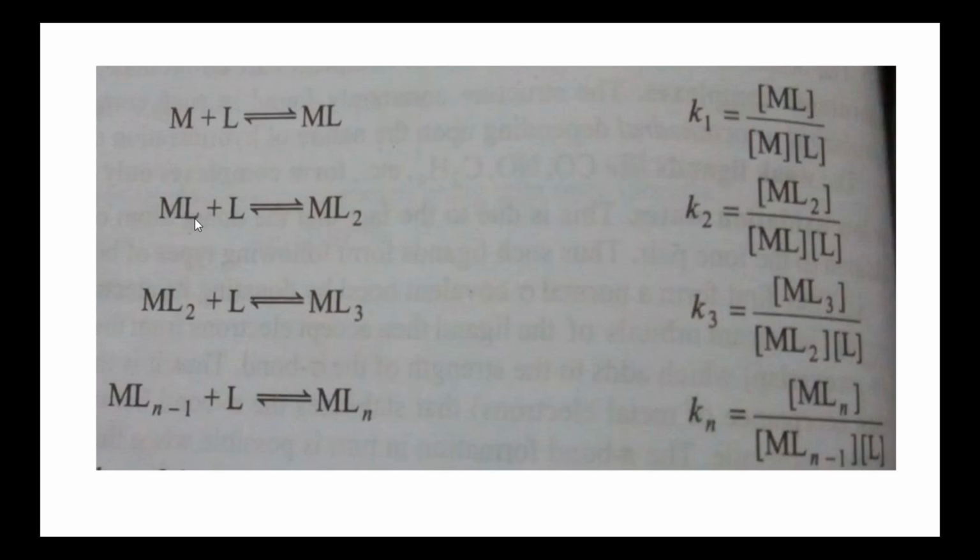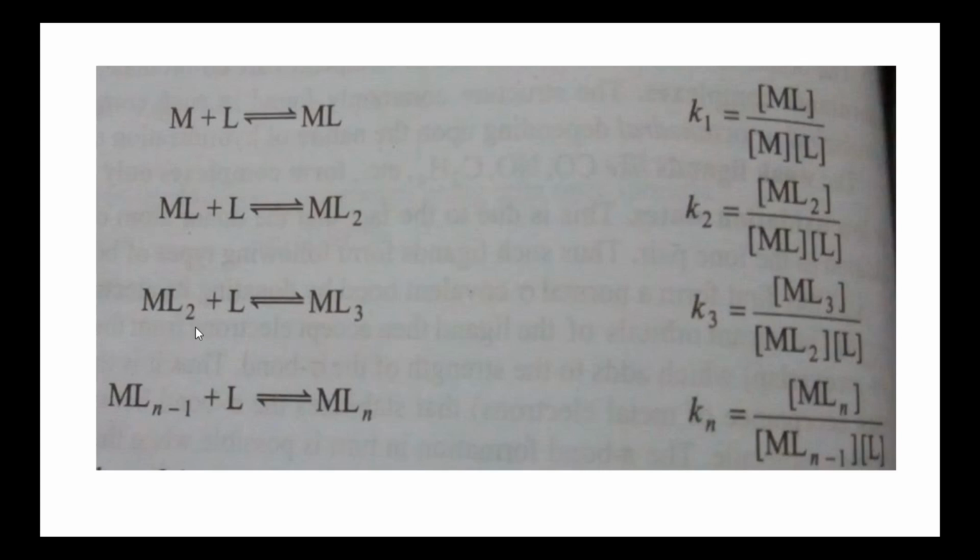In the second step, another new ligand is added to the complex of the first step. That is, L is added to ML. So another new complex is formed, which is ML2. In the second step, K2 is the stability constant, which is given by concentration of ML2 by concentration of ML into concentration of L.